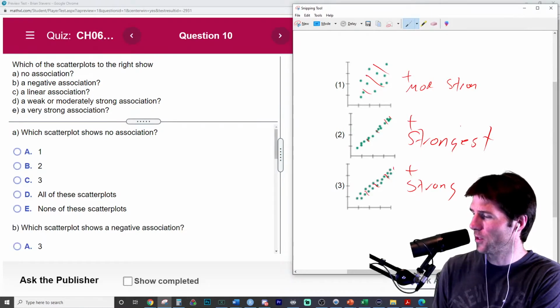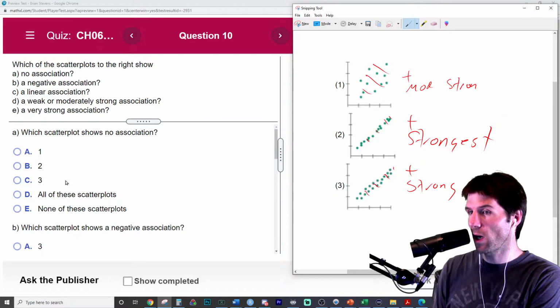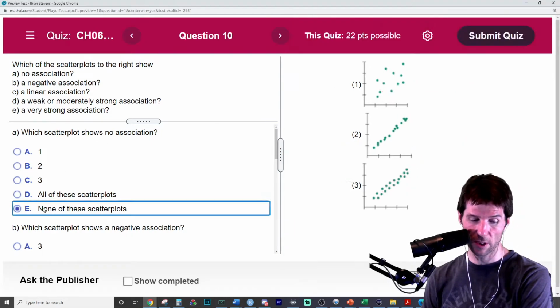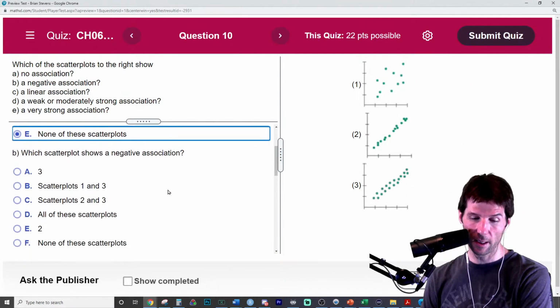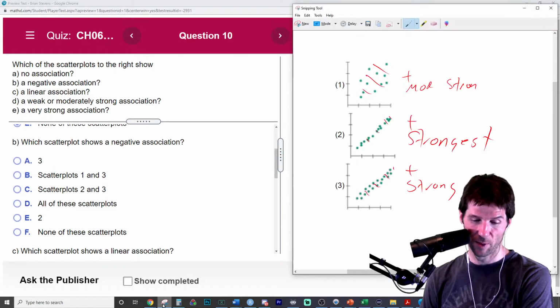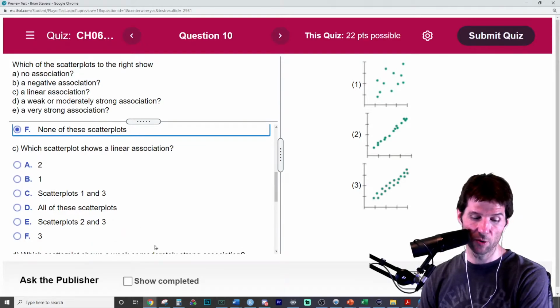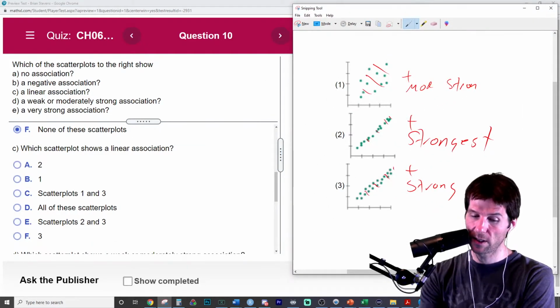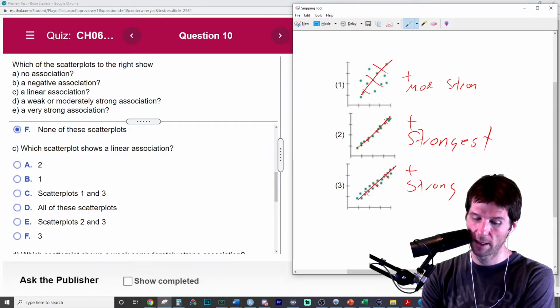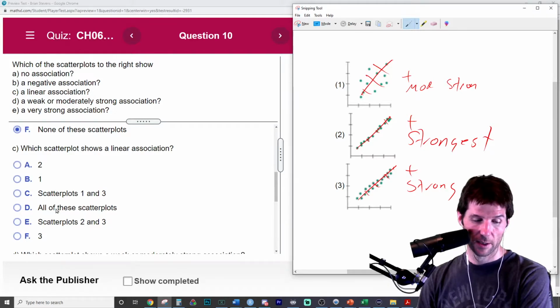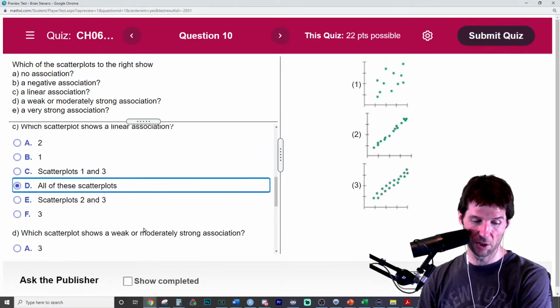I got an interesting one. I don't know if I've seen this one lately. So which of these scatter plots show no association? They all show some association. None of the scatter plots. Which of them show a negative? They're all positive. Remember? They're all positive. So none of the scatter plots. Which scatter plots show a linear association? We're asking, does a line well describe the data? And although that one spreads out a little bit more, the line well describes all these data. Better not say that that last one's nonlinear. So all of these scatter plots show a linear relationship.